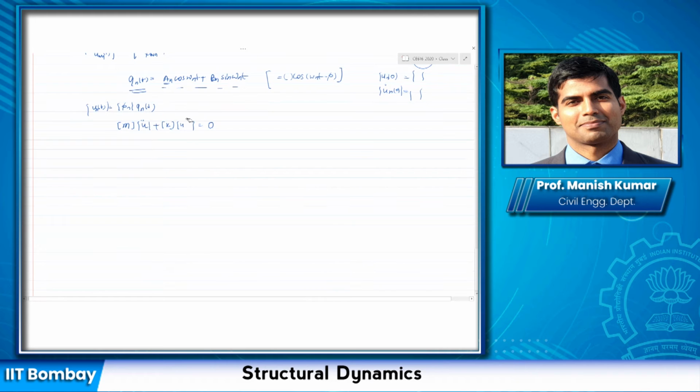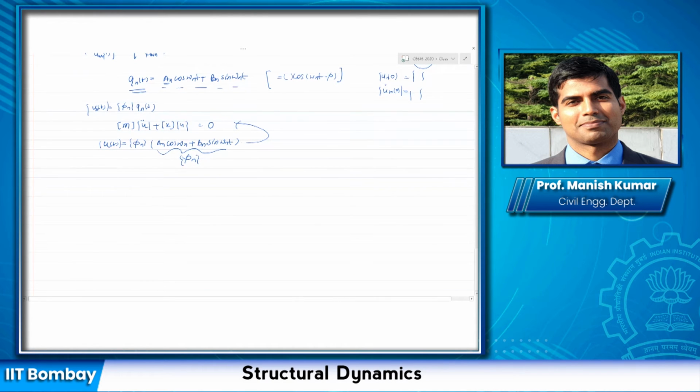So instead of that u, this is the equation of motion. Now if I have my u(t) as phi_n times a_n cos omega_n t plus b_n sin omega_n t, can you substitute this equation back in this, knowing that this is basically phi_n?